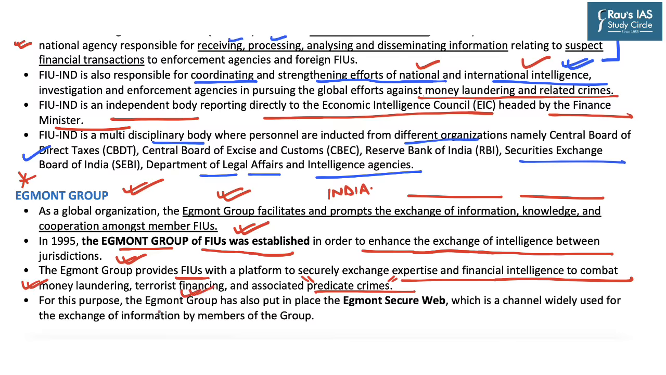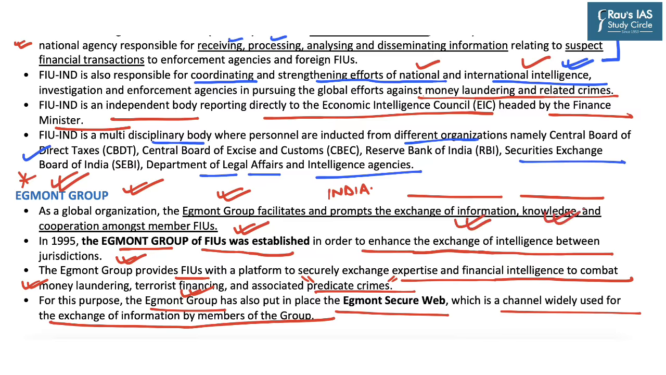And for this purpose, the Egmont Group has also put in place the Egmont Secure Web, which is a channel widely used for the exchange of information by members of the group. So from your prelims perspective, you must know about the Egmont Group, which is a global organization which facilitates the exchange of information, knowledge and cooperation among members, financial intelligence units of the world.